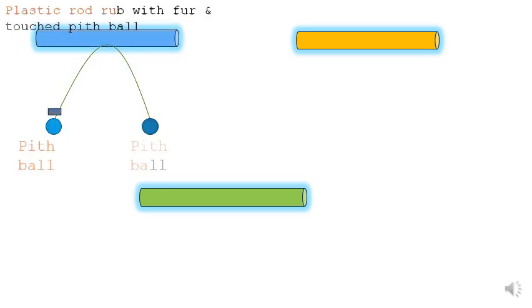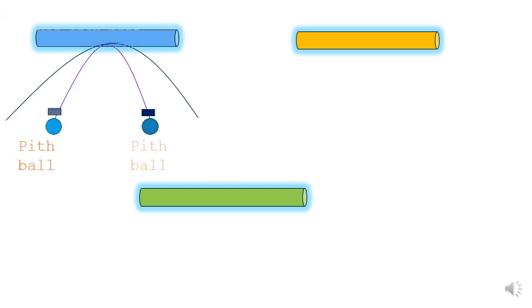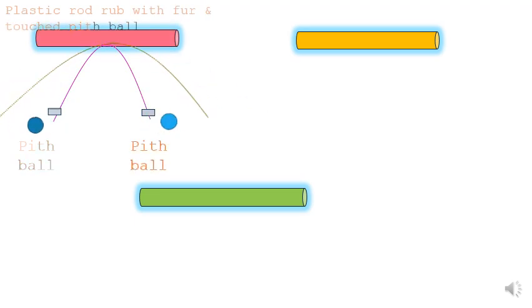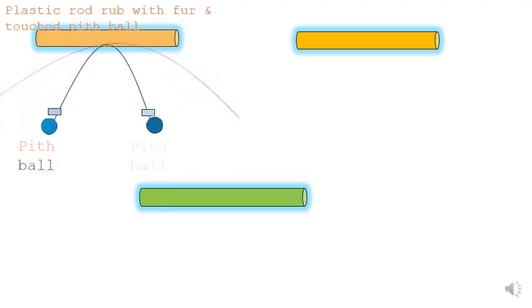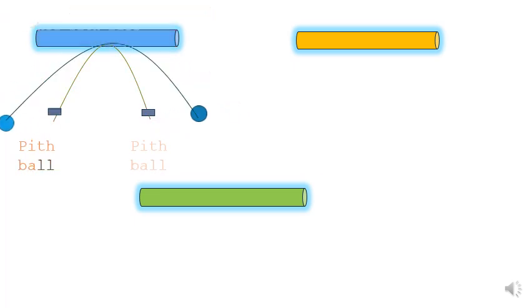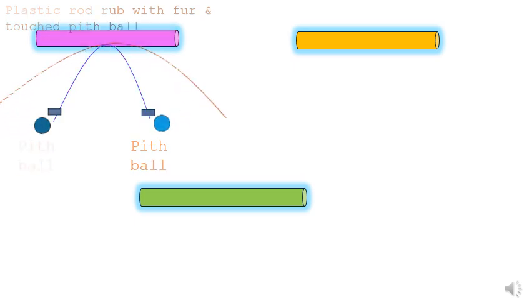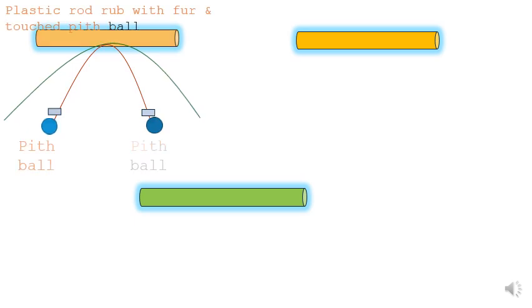When you rub the plastic with the cat fur, this generates a negative charge. The negative charge is transferred to the pith ball through the string, and both balls have a similar charge. You can see they try to go away from each other, because both balls are negatively charged and they repel each other.